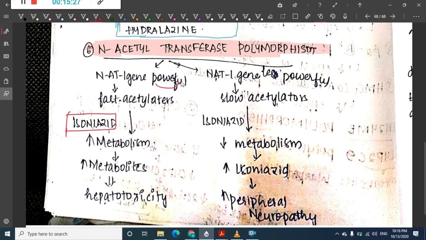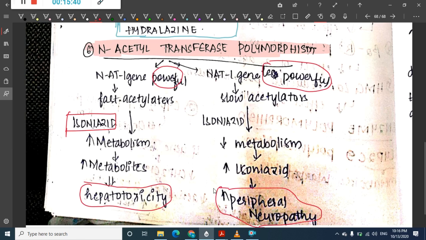If the gene is more powerful, it causes hepatotoxicity because of increased metabolism and increased metabolites. If it is less powerful, isoniazid levels increase, leading to peripheral neuropathy.